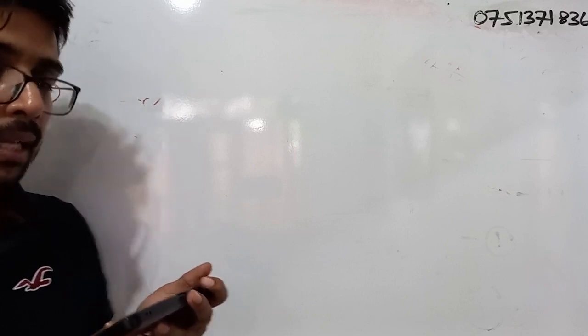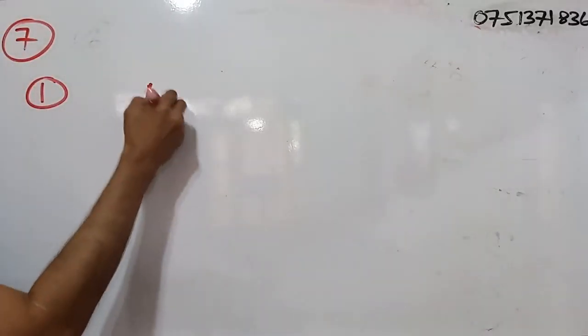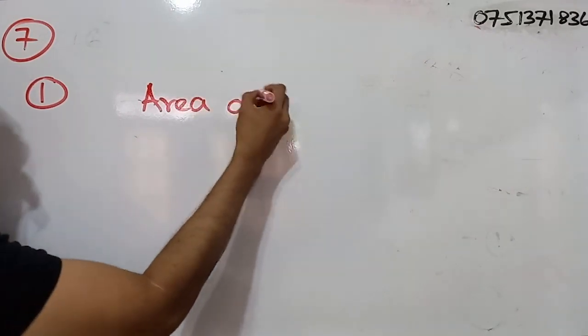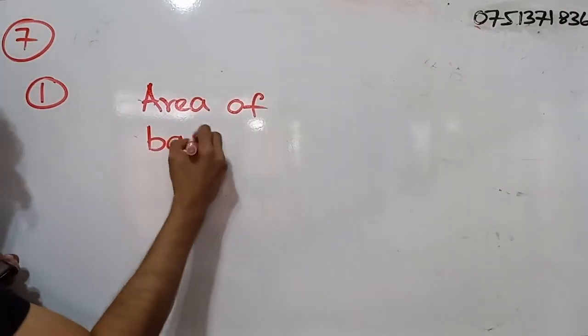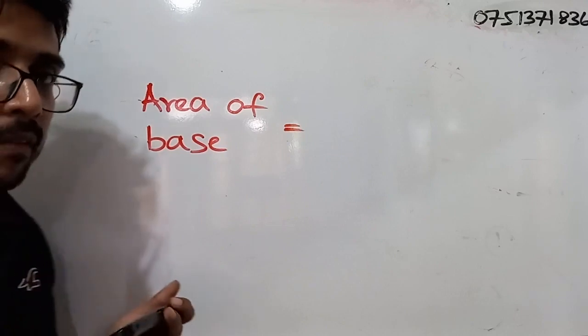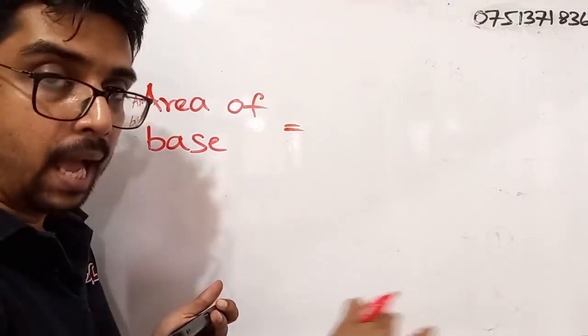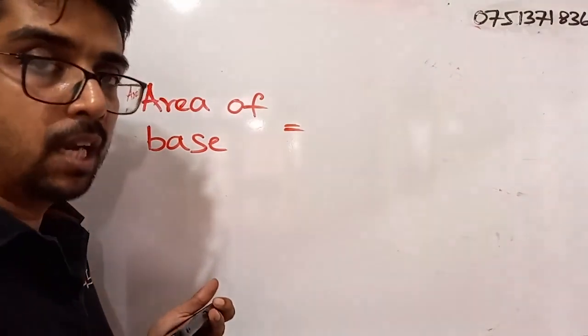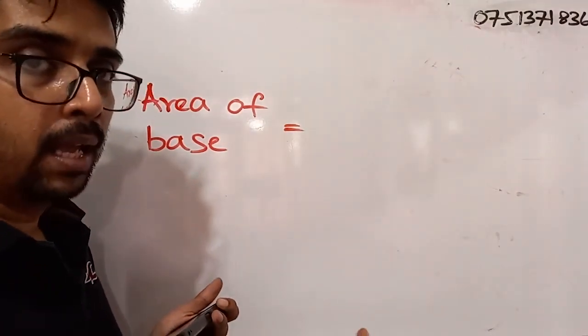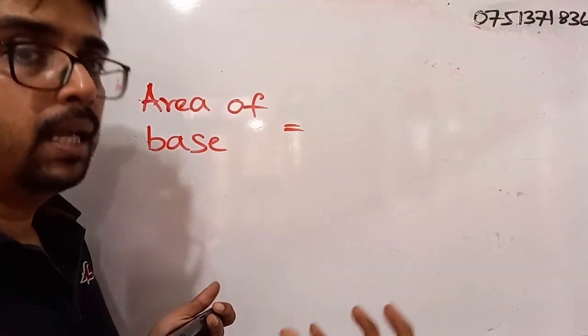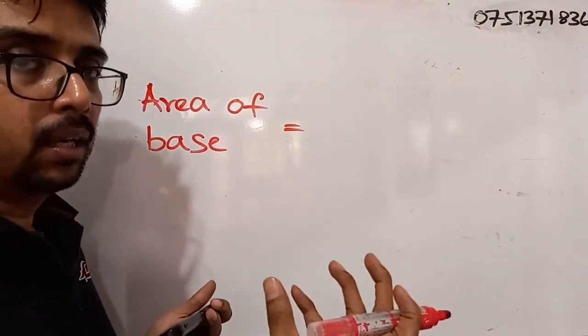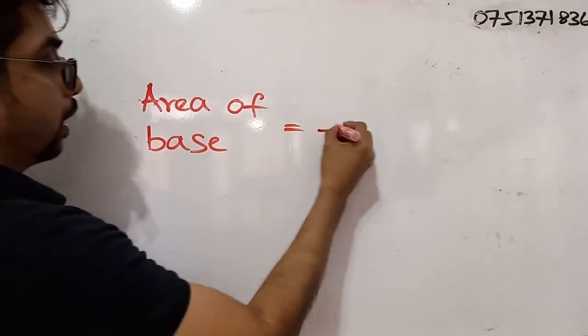A rectangle, right? So in order to calculate the area of base, what do we have to do? Simply we have to calculate the area. So the base is rectangular in shape now. So we have to apply how we calculate the area of a rectangle, no? So how do we do that?